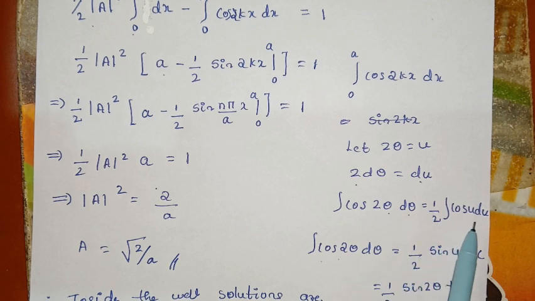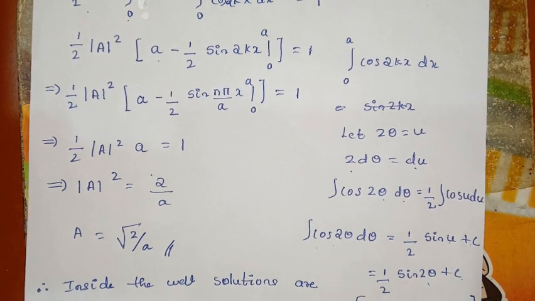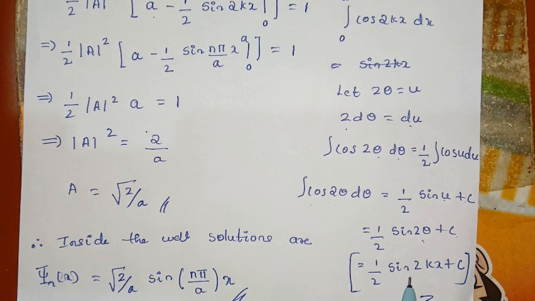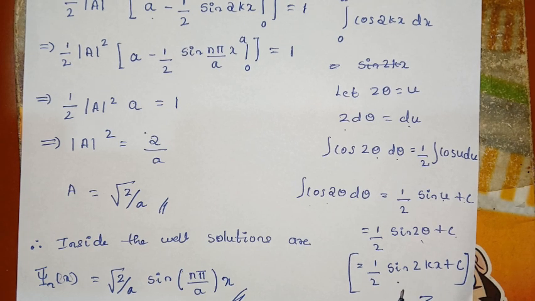We know that the integration of cos u is sin u, therefore 1 by 2 sin u plus C, which means 1 by 2 sin 2 theta plus C. We get 1 by 2 sin 2kx plus C.